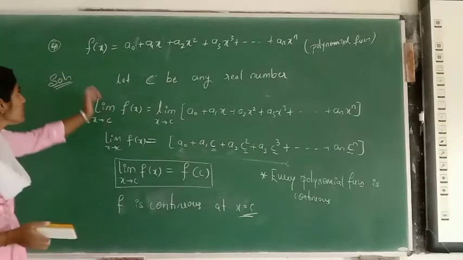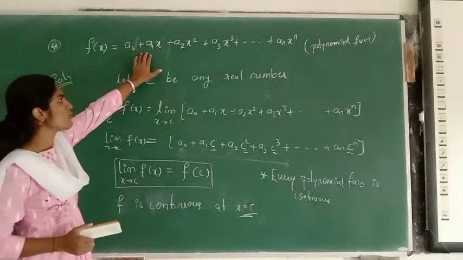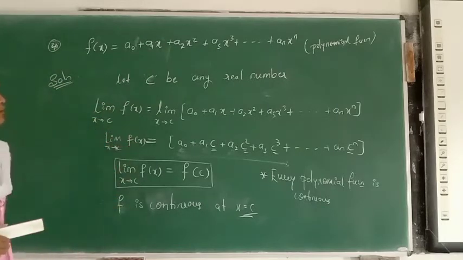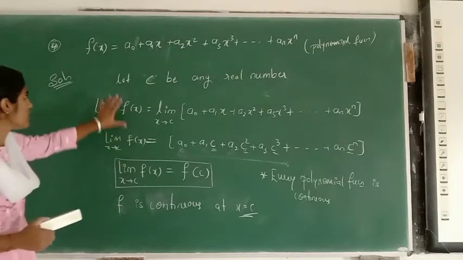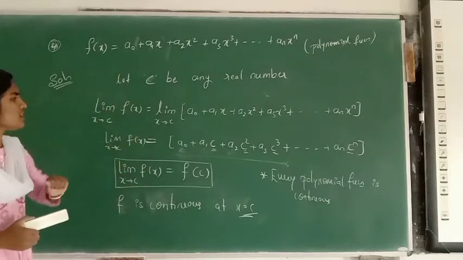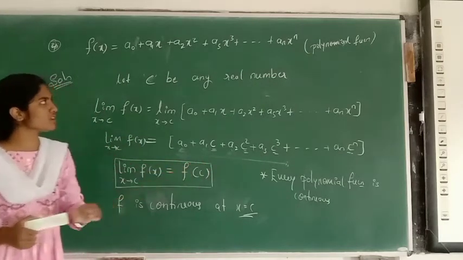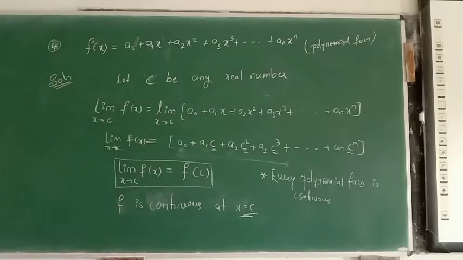How can I say? See, this is the general formula for the polynomial function. With this proof, I can say that the polynomial function is continuous. See here, the given function is continuous at x is equal to c. Why? Because the limit of the function is equal to the value of the function. Therefore, I can say that the function is continuous.